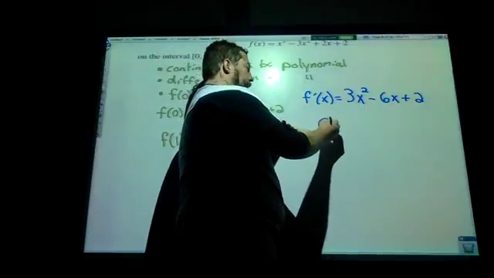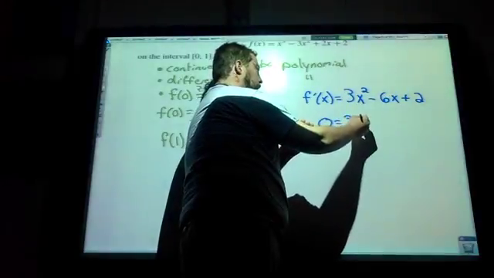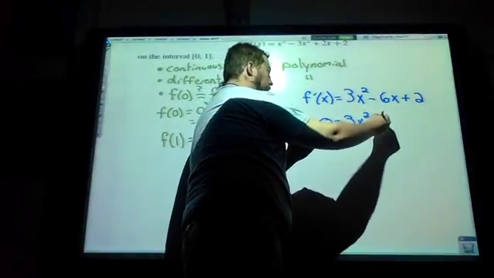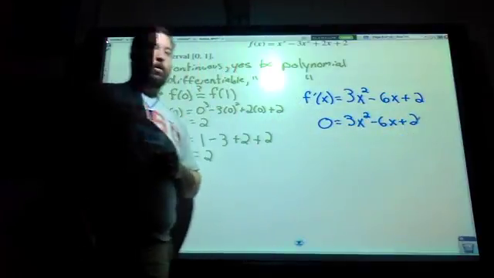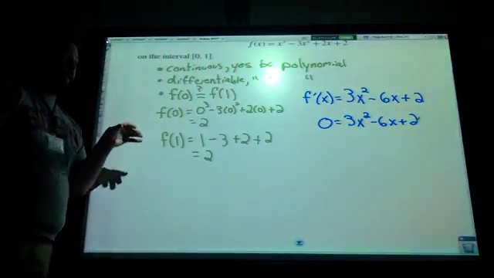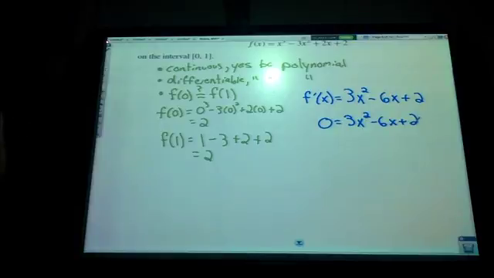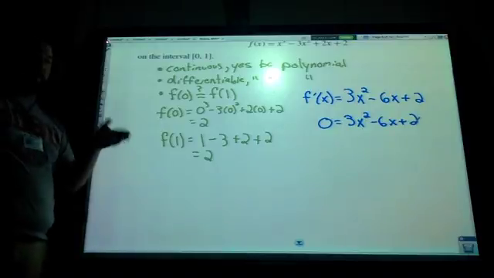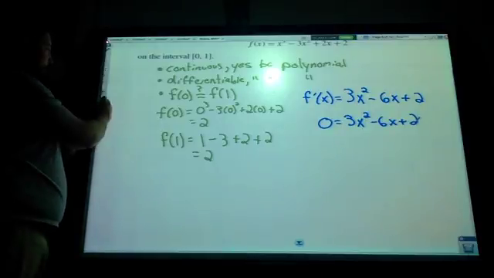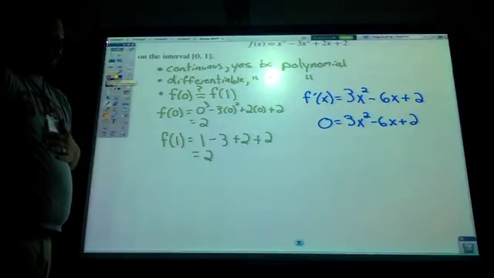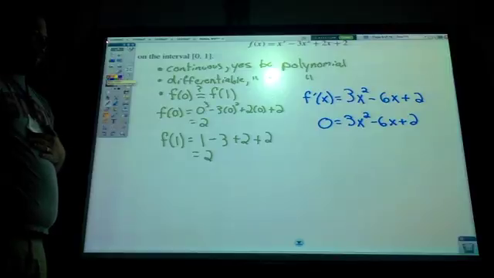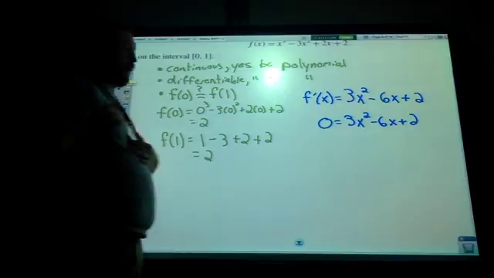So I put 0 equals 3x squared minus 6x plus 2. Rolle's theorem guarantees that the derivative is 0 somewhere. It means it has a horizontal tangent, a turnaround point somewhere.